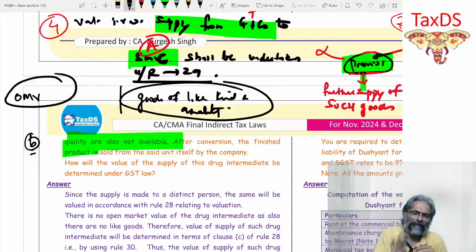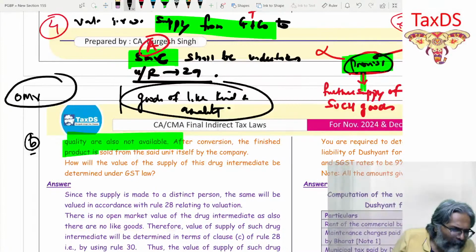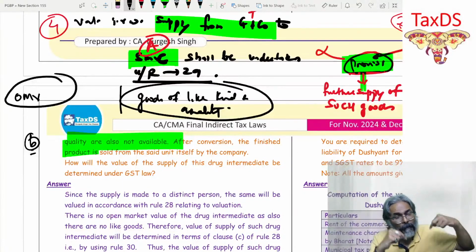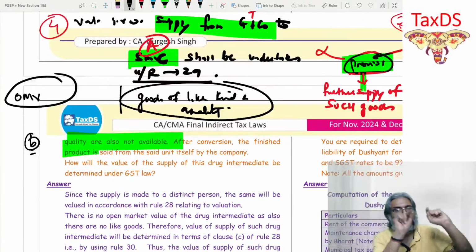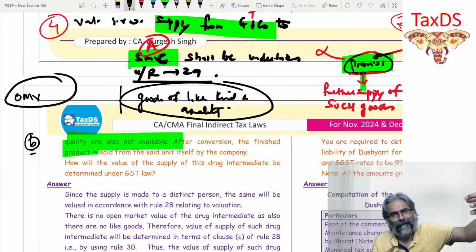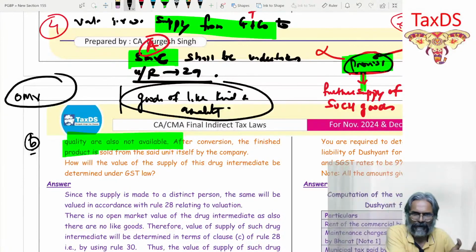When these two phrases are being applied, can anyone tell me quickly in which context these phrases are used? So please pay attention. Open market value, when I'm talking about it, I'm talking about the open market value of my own supply. My own supply means the supply which I have done, and for which I'm supposed to do the valuation. So what is the open market value of my own supply? In that, OMV is used.